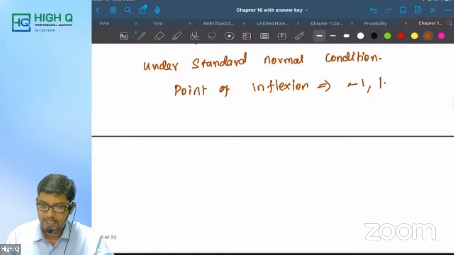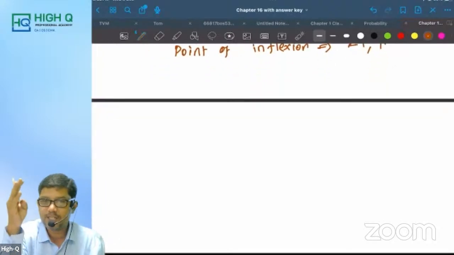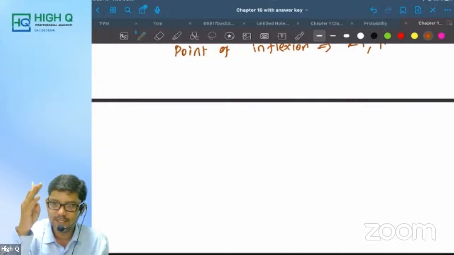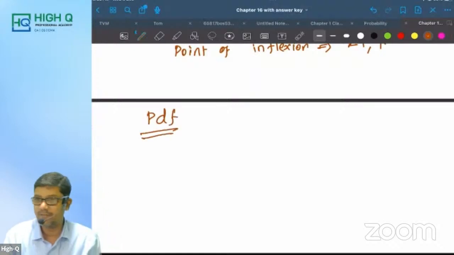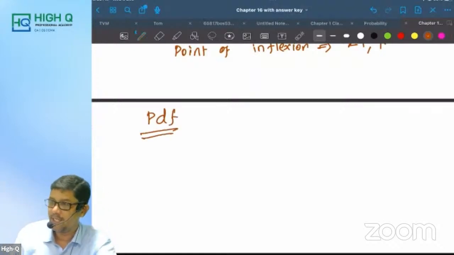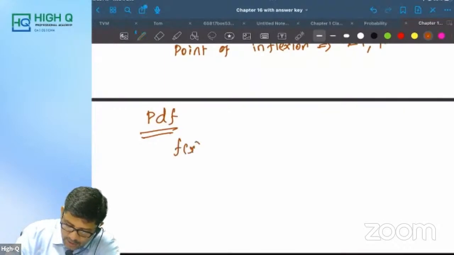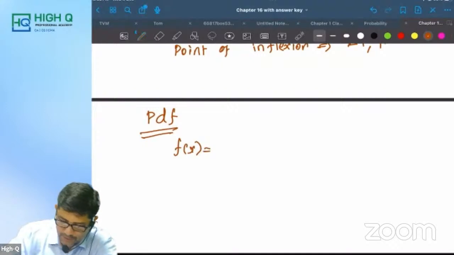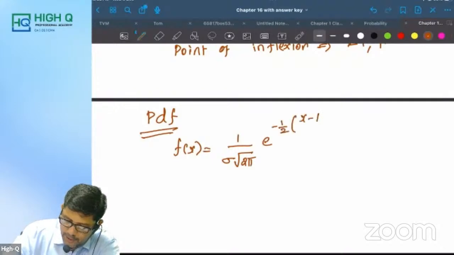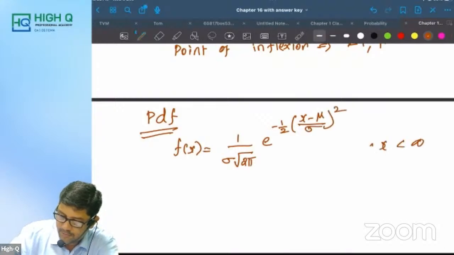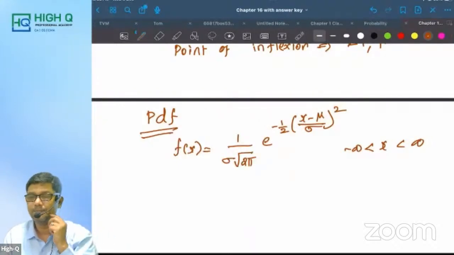Next one. It's a continuous distribution. Since it is a continuous distribution, what are we going to deal with? We are going to deal with the probability density function. What is the probability density function? f of x or p of x is equal to 1 by sigma root 2 pi, e power minus half, x minus mu divided by sigma, the whole square, where x is between minus infinity and plus infinity. For the student who remembers this, it's a jackpot.